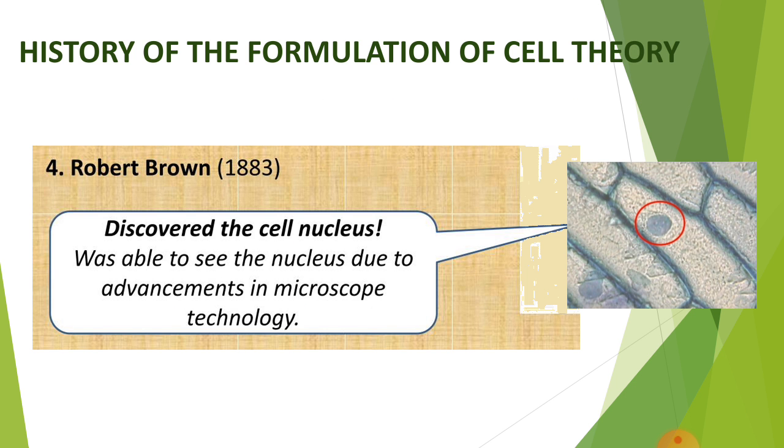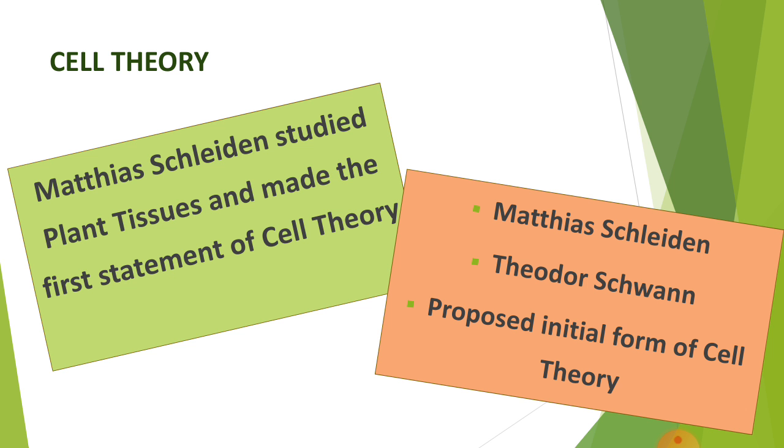So the nucleus was discovered. After that came the two main scientists, Matthias Schleiden and Theodor Schwann. Matthias Schleiden studied plant tissues and made the first statement of cell theory. He was a botanist and he studied plants. He stated that all plants are aggregates of individual cells which are fully independent. One year later, a zoologist, Theodor Schwann, reported that all animal tissues are also composed of individual cells. So they proposed the initial form of cell theory.